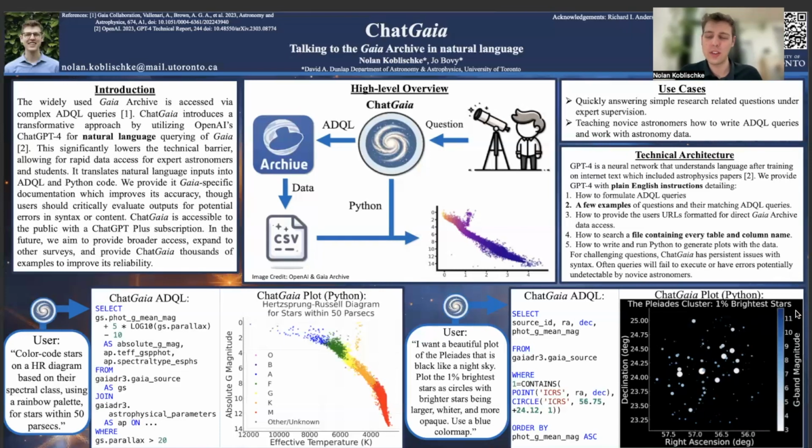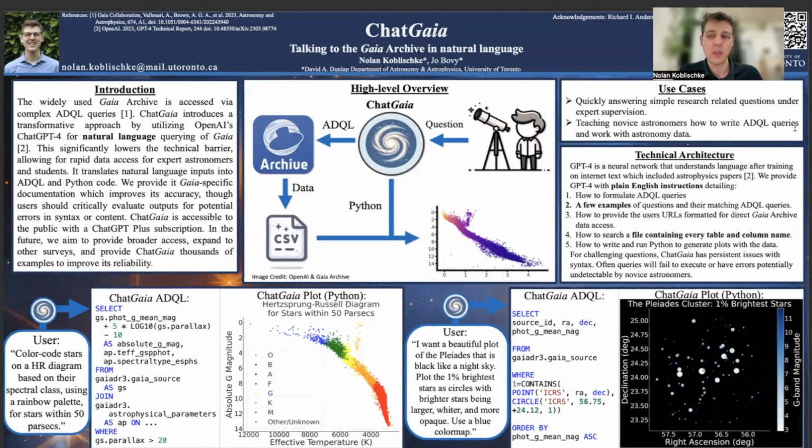Now, as for use cases, as you see, if I wanted to make this plot myself, it sure would take me some time. So for simple research questions, where you want to get some quick data from the Gaia Archive, I believe this could be incredibly useful for researchers who know what they're doing. You can quickly ask ChatGaia something and read over the code that it generates to make sure it's correct, and have your data and your plots within a few minutes.